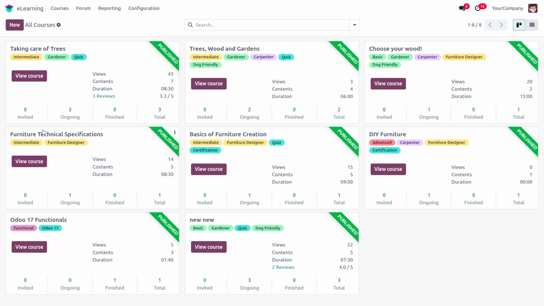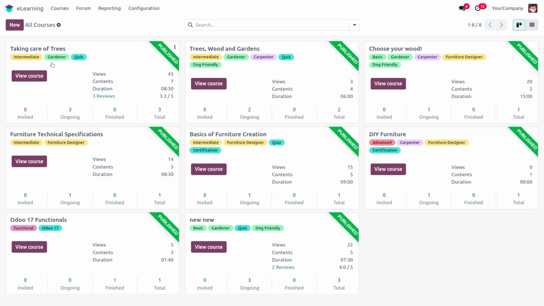So in the dashboard we can see a new button. On clicking this new button, we can create a new course. For each of these boxes we can see these all are the courses. Taking Care of Trees is one of the courses, and Tree, Wood, and Garden is another course which is already created. Under the name of each course we can see the tags provided for each course.